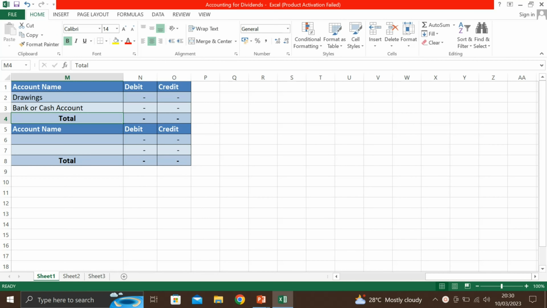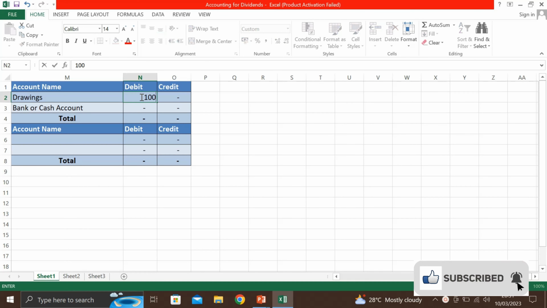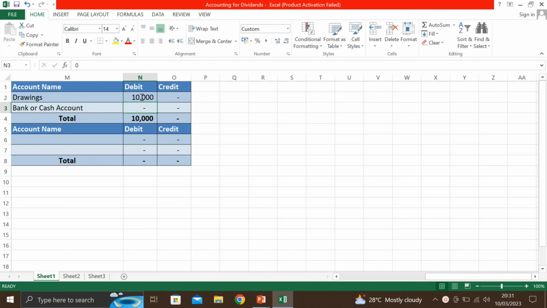Now we will see what will be the accounting entry to record this transaction, owner's drawings. So whenever an owner is taking out money, like suppose he is taking out $10,000, so you will give debit to drawings account and credit will be to the bank account with the same amount.